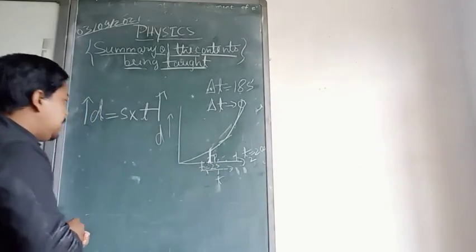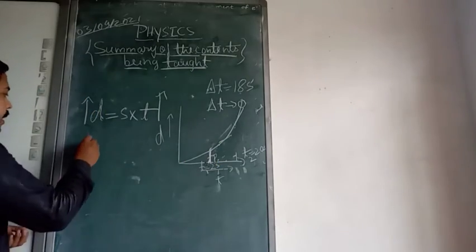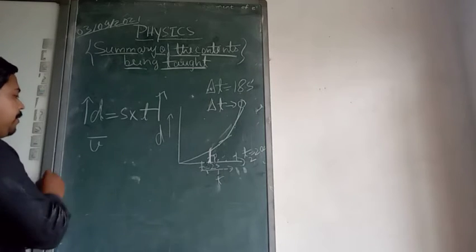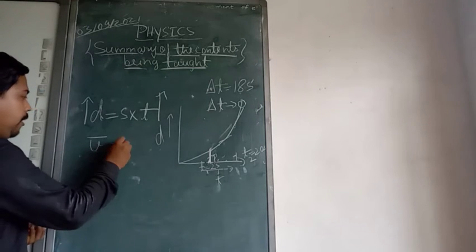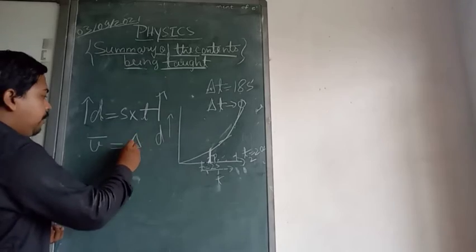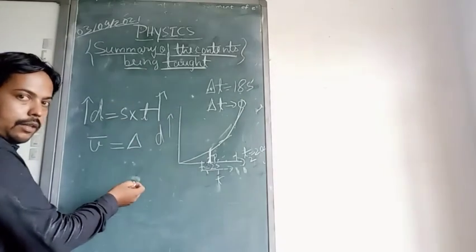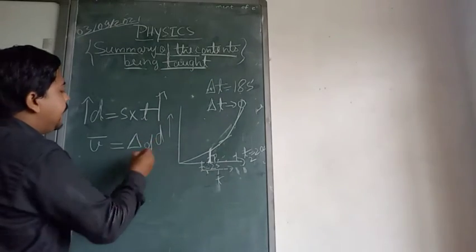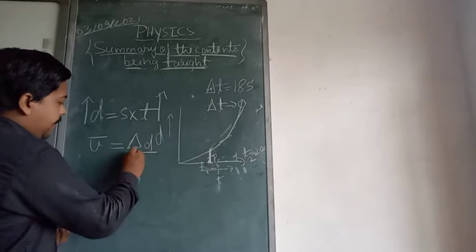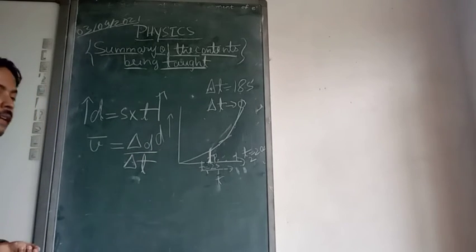Now, average velocity is what? Average velocity is denoted by V bar, that I told you. V bar is equal to change in length, let the length be delta d, upon the time interval delta t. This was the expression of average velocity.